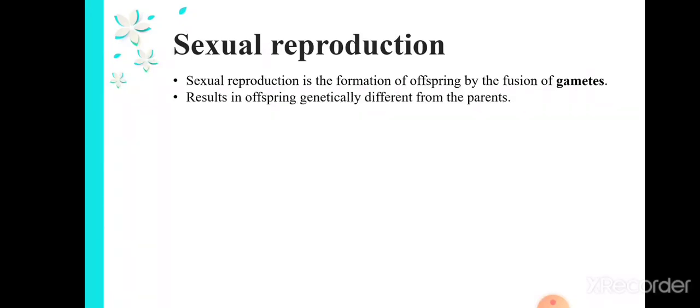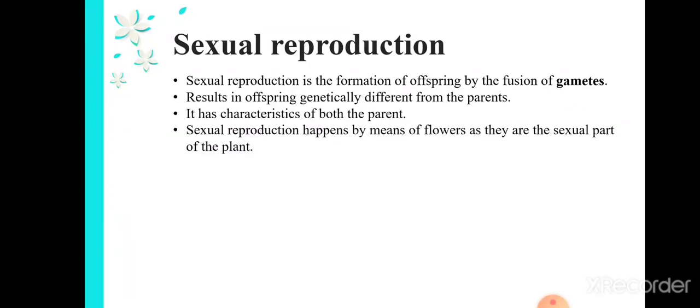In sexual reproduction, the resulting offspring is genetically different from the parents. We have seen that in asexual reproduction, the new plant which is formed is a carbon copy of the parent. But in sexual reproduction, the new plant will be entirely different from the parents. It has characteristics of both parents. Since it is formed from the male and female plant, it will have characteristics of both plants.